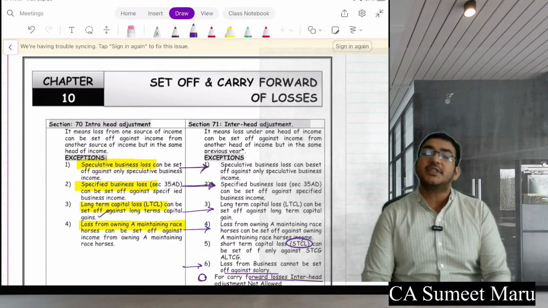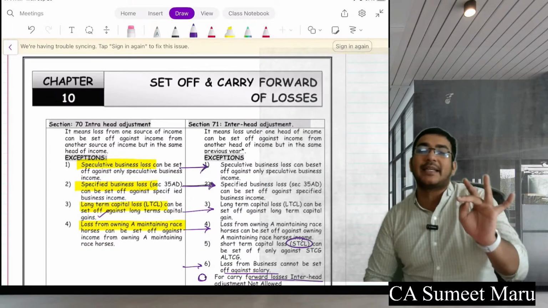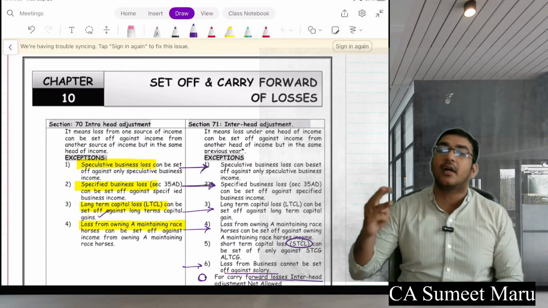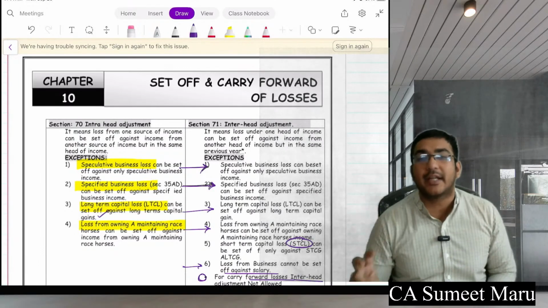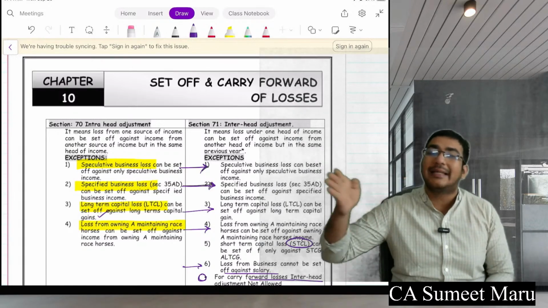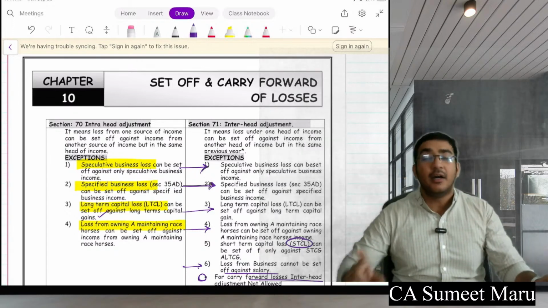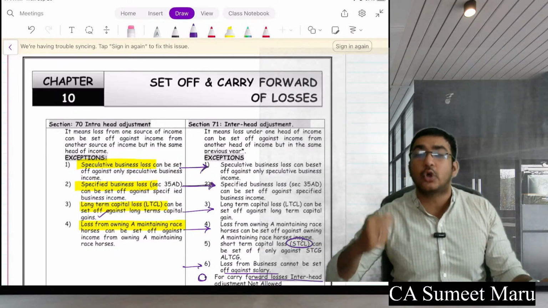So what are the restrictions for intra-head adjustment? 4 restrictions were there. One was speculative income, another was specified income, the third one was income from owning and maintenance of horses, and the fourth and the last one was that short-term capital loss can go to only long-term capital gain. These were 4 restrictions for your intra-head. For inter-head, these 4 were continued, and 2 were added.